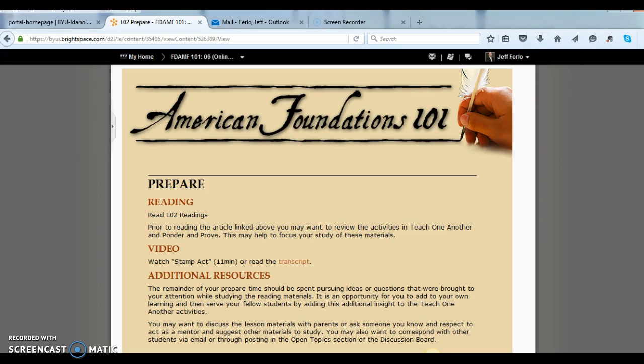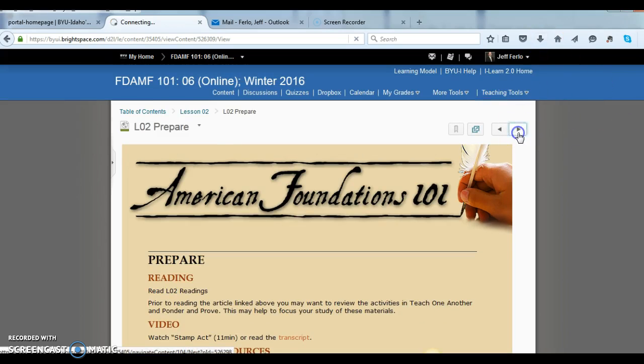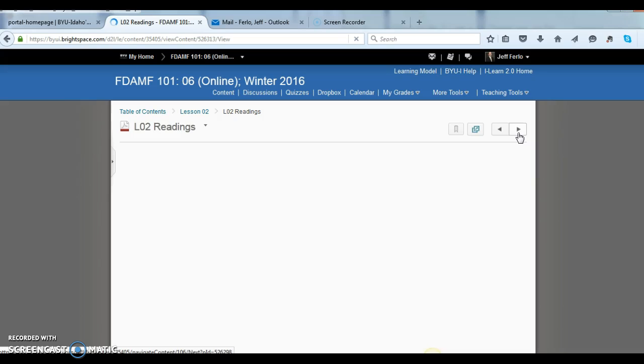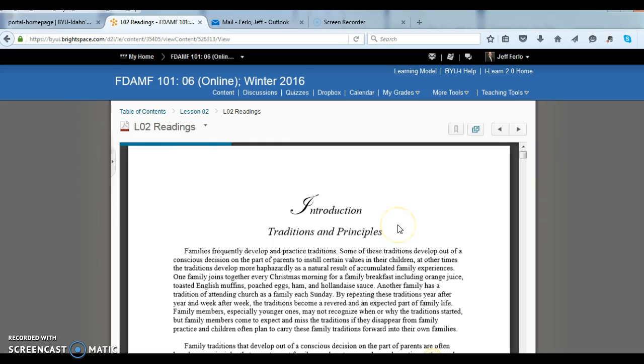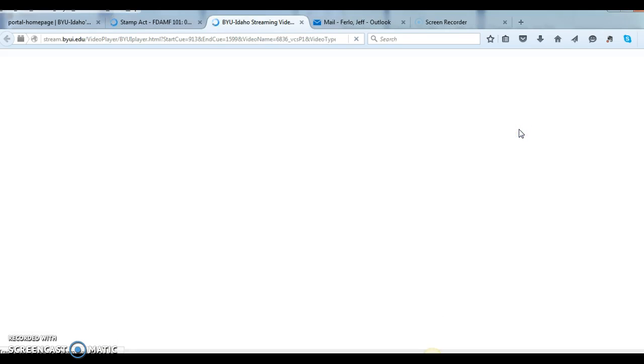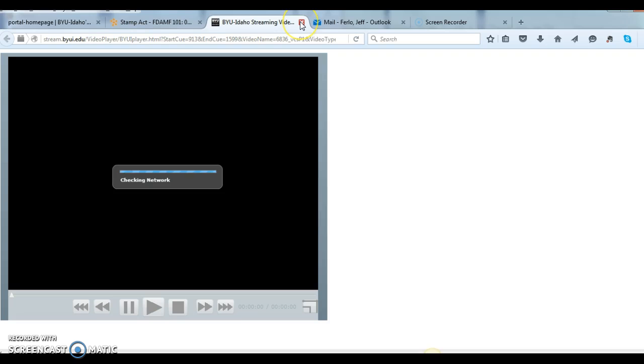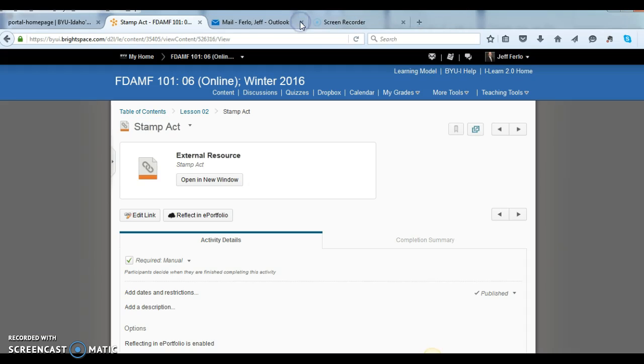The readings should be located here, with everything you need to know about the reading. I would very highly recommend you read this and take notes, because you can use the readings and your notes on the quiz and on the exams. There's also something you can watch, the Stamp Act.